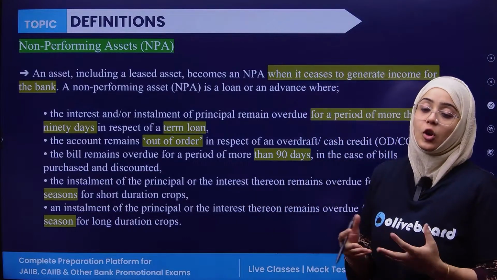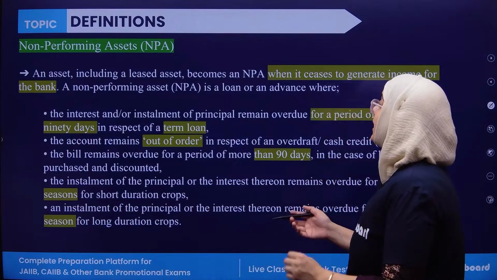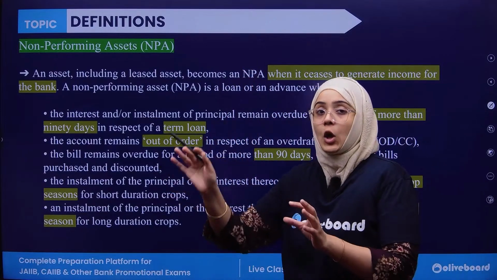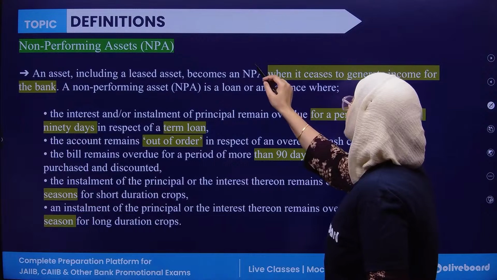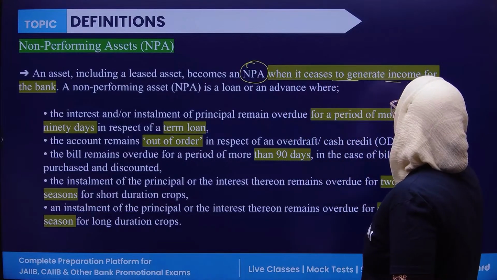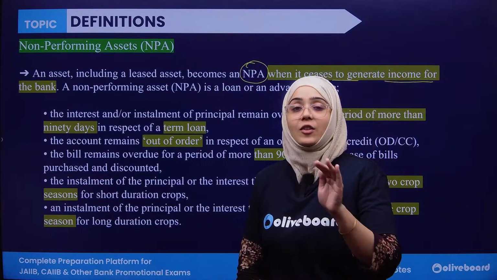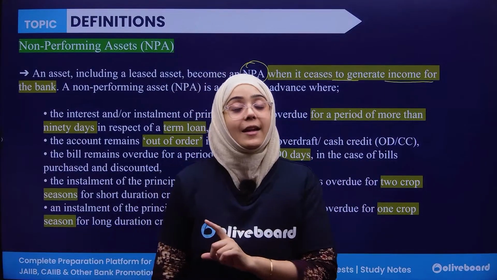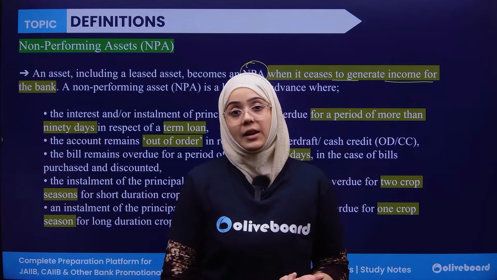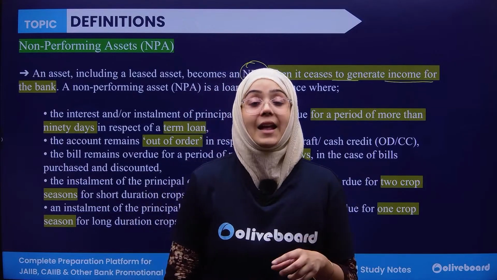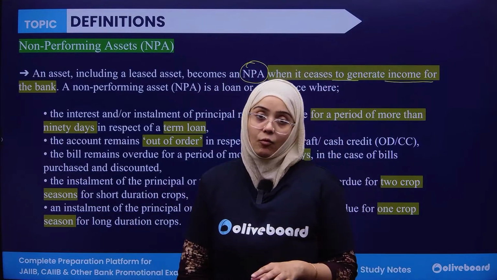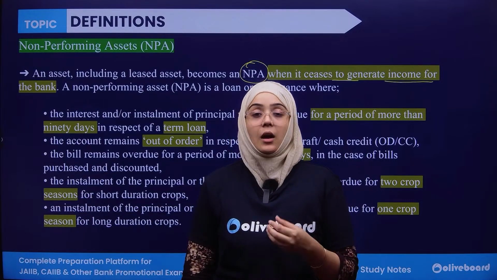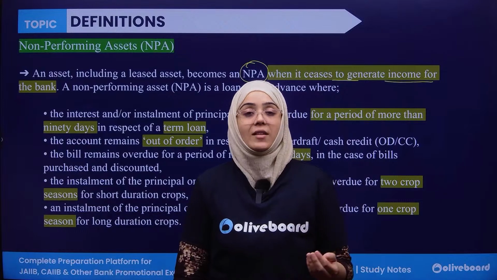A non-performing asset means any asset, including a leased asset, a normal asset as well as a lease asset, which becomes an NPA when it ceases to generate income for the bank. As you all know, the loan that the bank is giving to the borrowers acts as an asset for the bank because it is a source of income. But the same loan is a liability for the borrower, a financial burden.